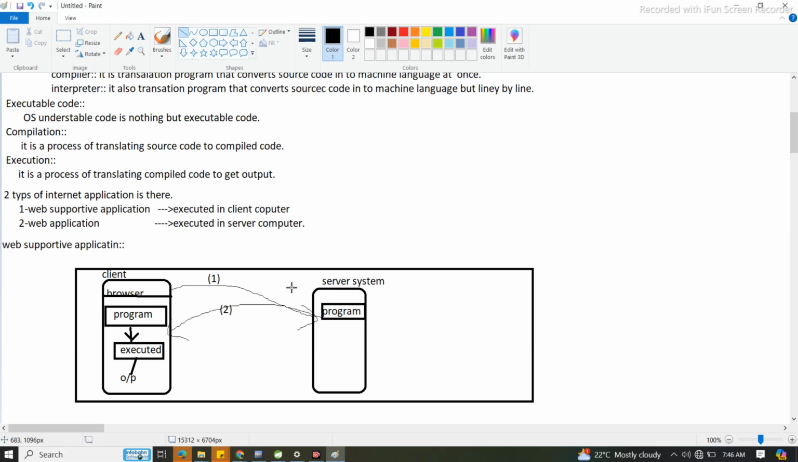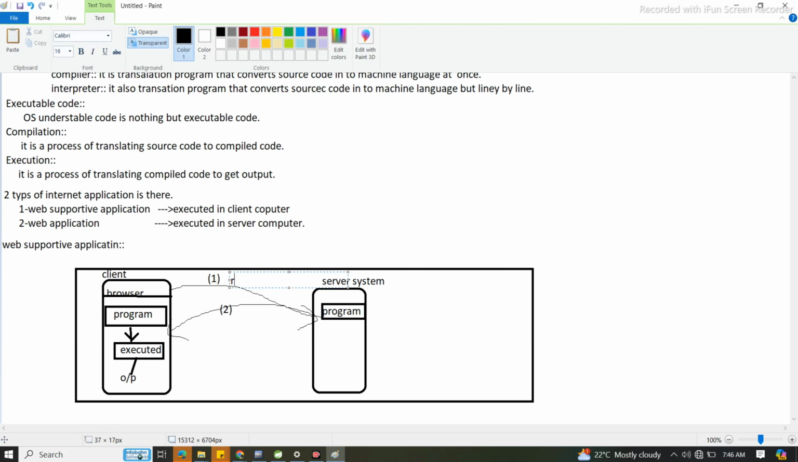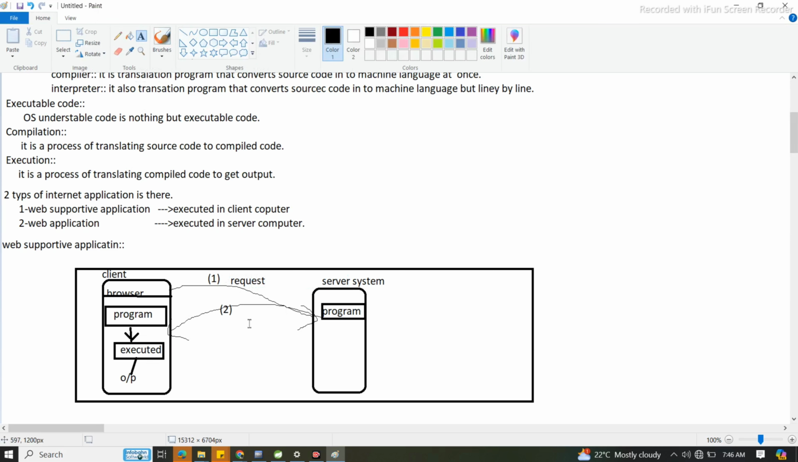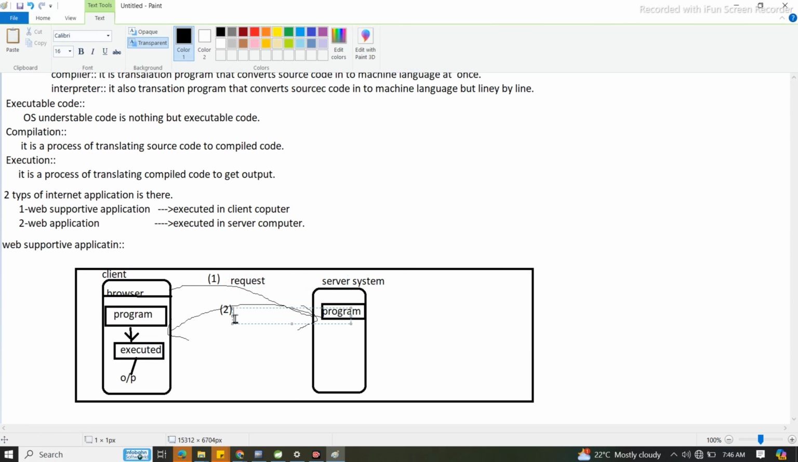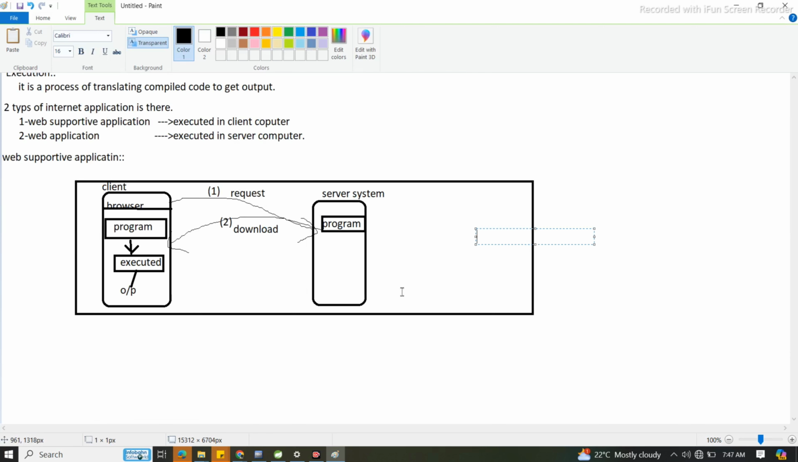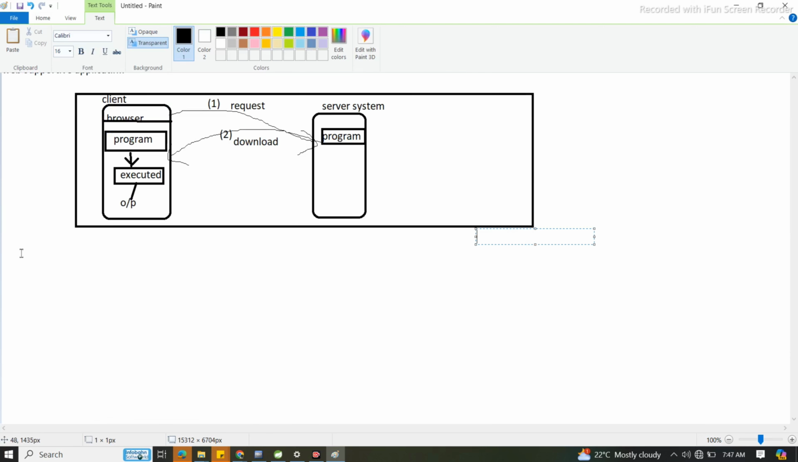So that means first, any person hits any website from the client machine. Now that request went and the request got hit in the server system. This is nothing but the request. From the server, in the second step, it will download that program and store it in the client system. So from the client system only that program is getting executed. Now this is nothing but a web supportive application. Any doubt? Here any doubt? Anyone? Come on. No doubt, right?